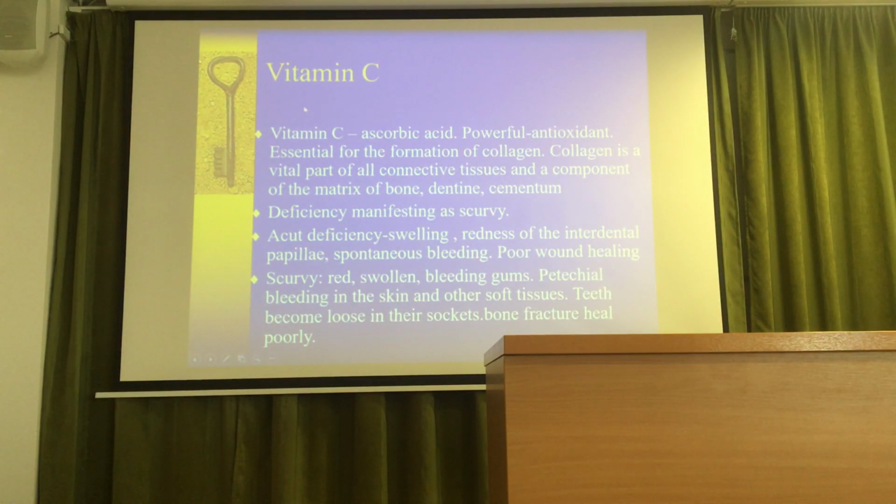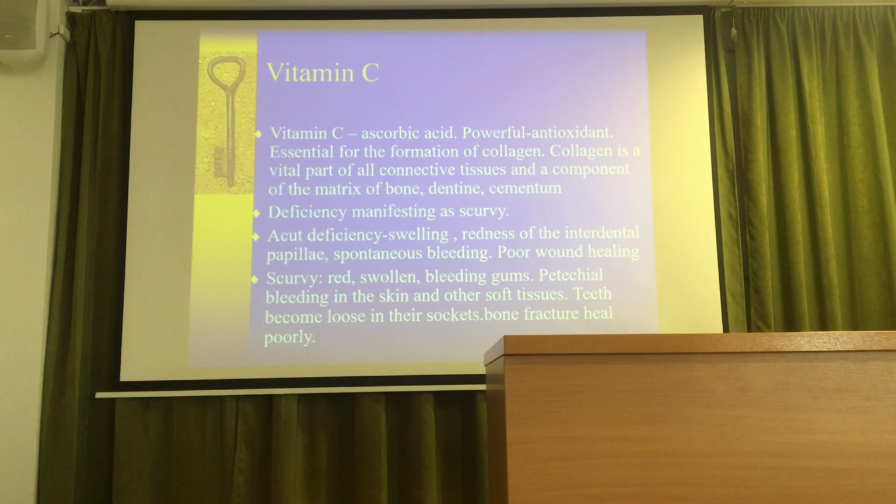Vitamin C is an important vitamin basically because it takes part in the synthesis of collagen, the collagen fibers. So this is the ascorbic acid. It's a powerful antioxidant, essential for the formation of collagen. This is the most important. Collagen is a vital part of all connective tissue and a component of the matrix of bone, dentin, and cementum. So it's also very important in the formation of the dentin and tooth development.